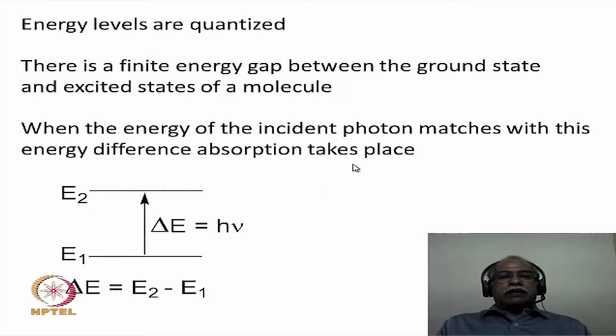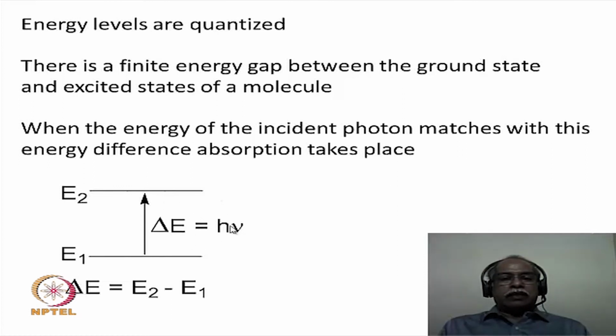Now, according to quantum mechanics, energy levels are quantized, whether electronic, vibrational or rotational energy levels. What is meant by quantization? The energy gap between the ground state and the excited state is finite. When the energy of the incident photon matches the energy difference between the ground state and the excited state, one can expect absorption of light to take place. Let us say E1 is the ground state energy and E2 is the excited state energy of a certain system. It could be electronic, vibrational or rotational energy, as the case may be.